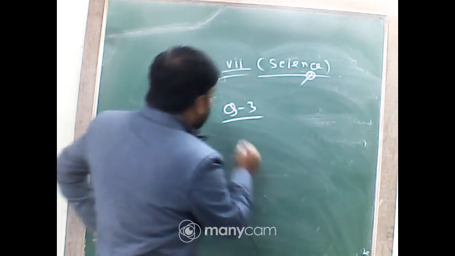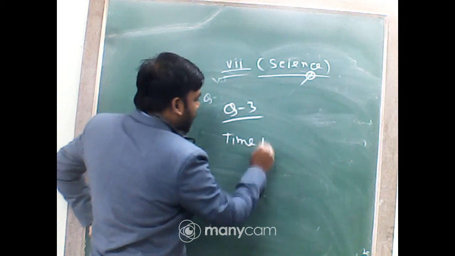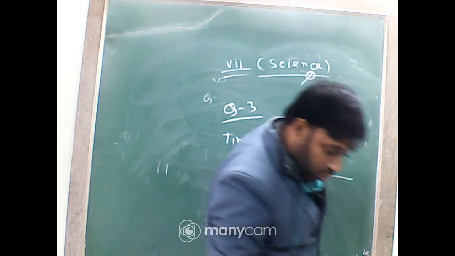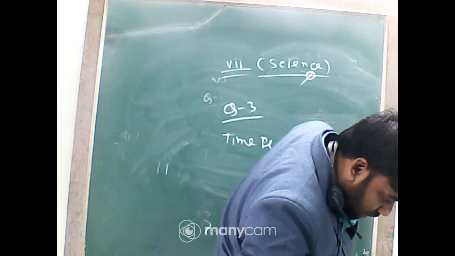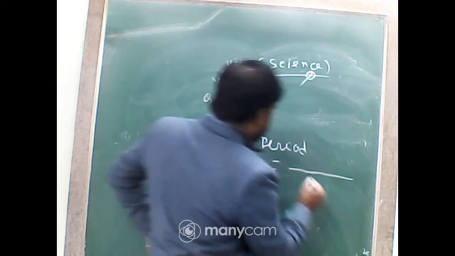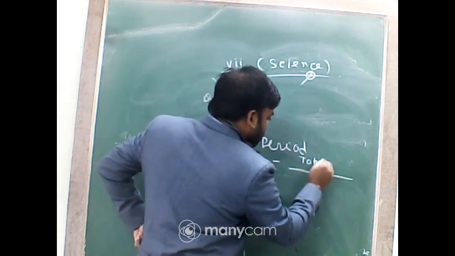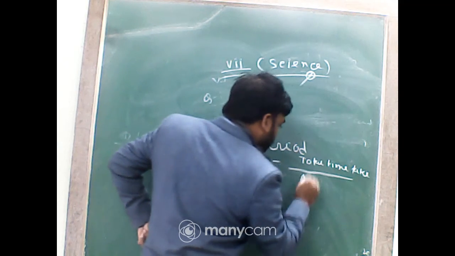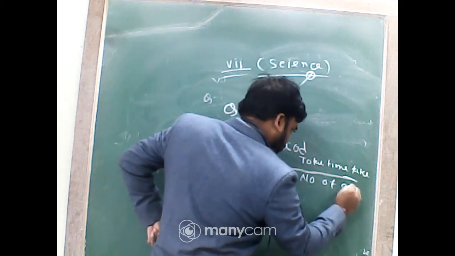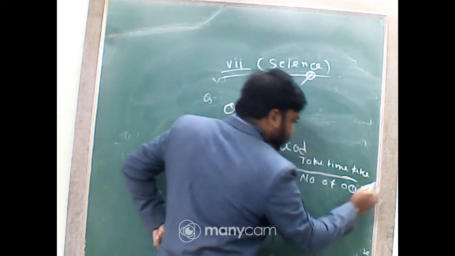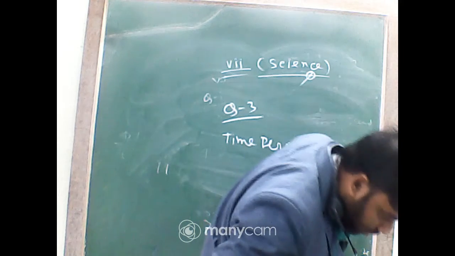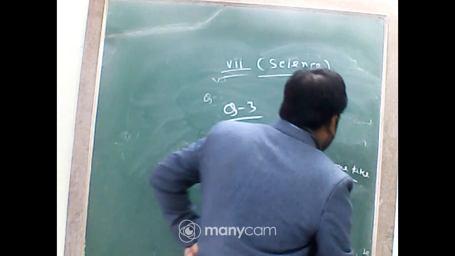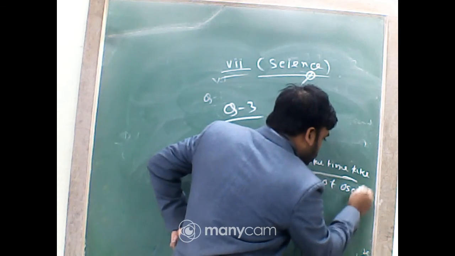First of all, what do you mean by time period? It is the total time taken divided by the number of oscillations.